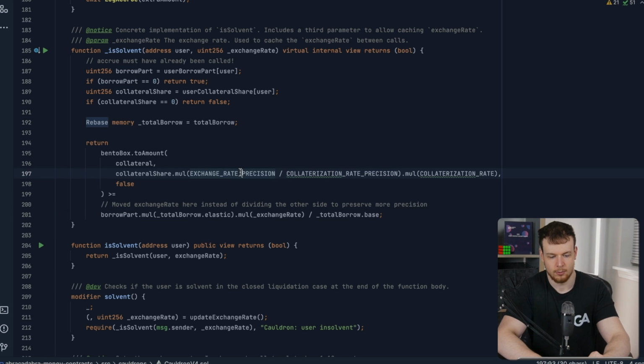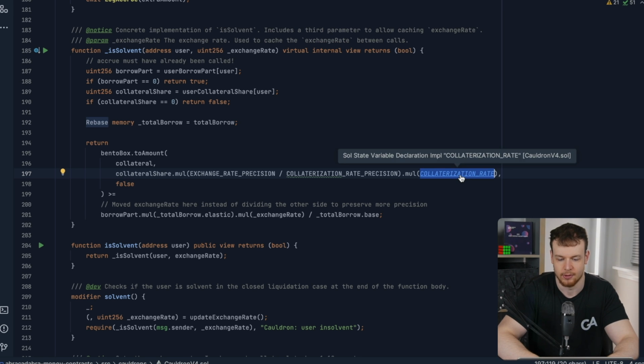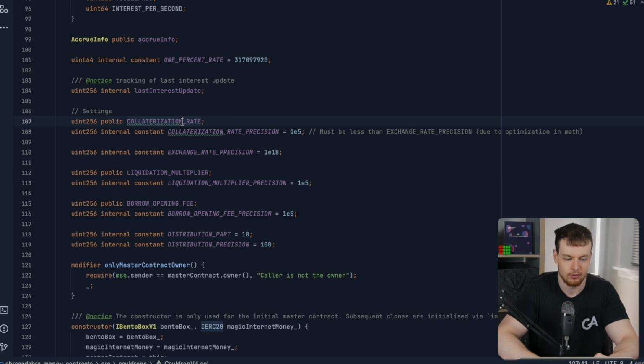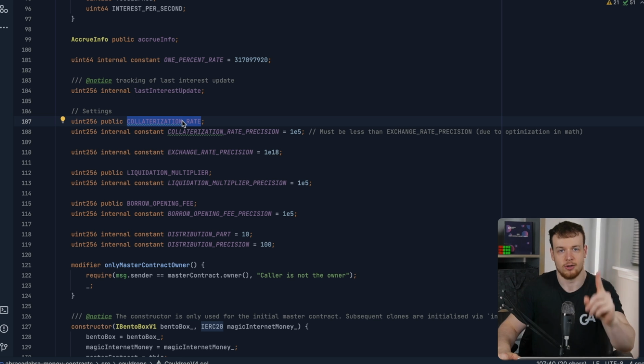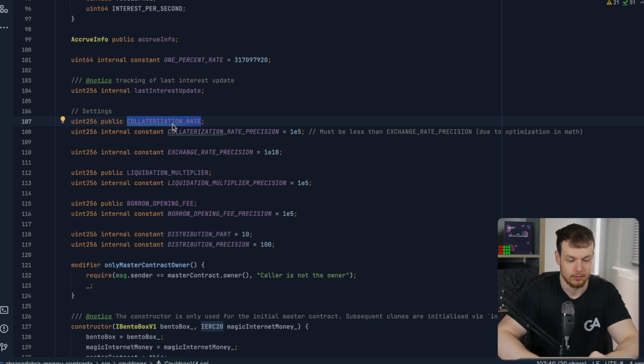So we can see in here, we are using the exchange, the collateralization rate. The collateralization rate here, that is exactly what is denoting what the LTV is for this configured cauldron. So every cauldron will accept one type of collateral, and it will have a configured collateralization rate for that.